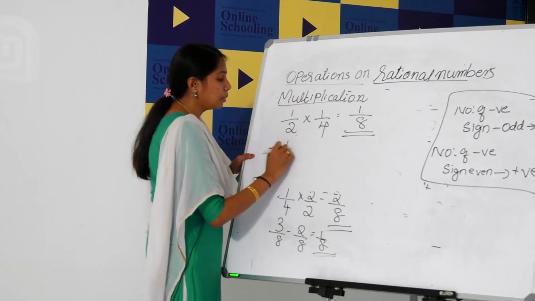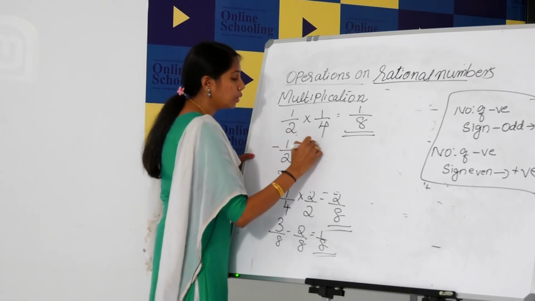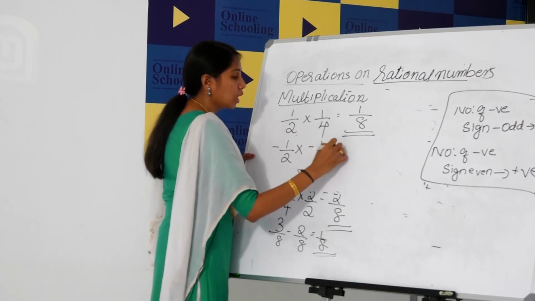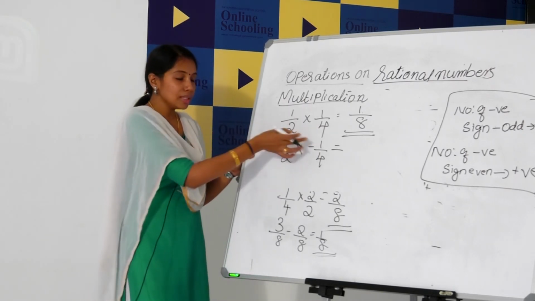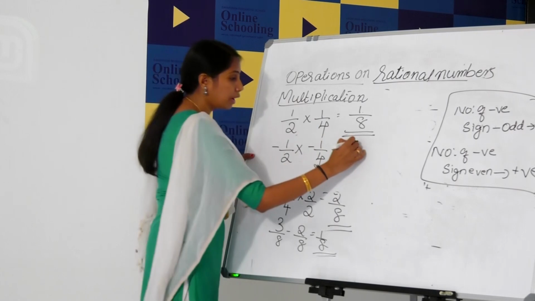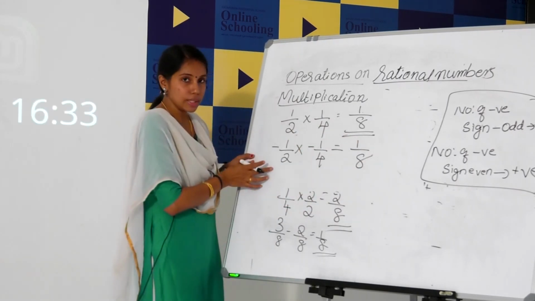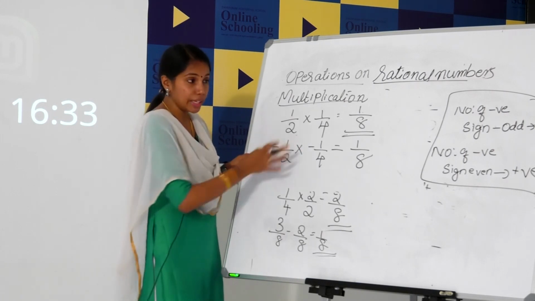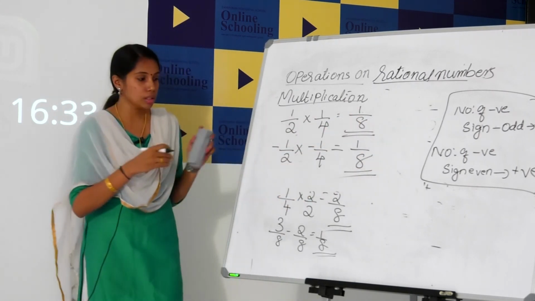Then how can we multiply minus 1 by 2 into minus 1 by 4? Same rule of integers. How can we multiply? Just multiply the numbers. 1 into 1, 1. 2 into 4, 8. Then put the sign. How many negative signs are there? 2. 2 is an even number, so the answer is positive. So the answer is 1 by 8.